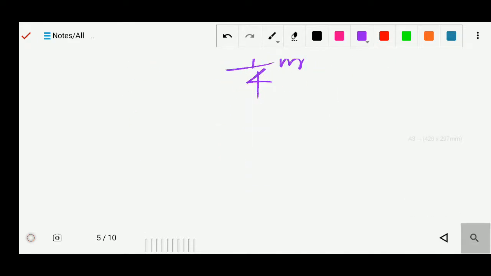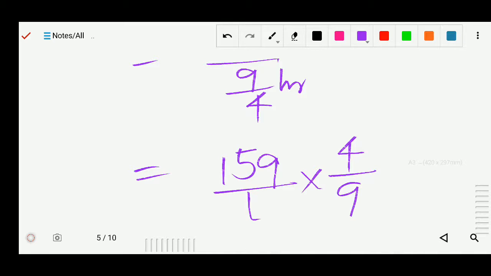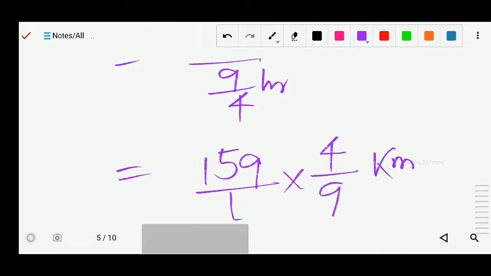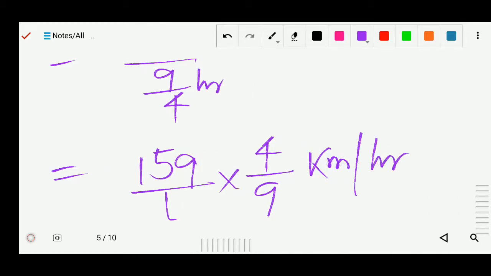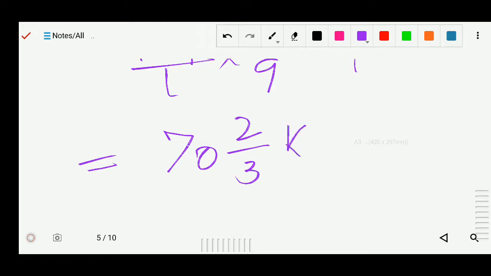Now this I can change it, so I can write 159 and this will go, is a reciprocal, will be like this. Now this is kilometer per hour because we are finding the average speed, so you can solve, so you will get 72 by 3 kilometer per hour. So this is your answer.